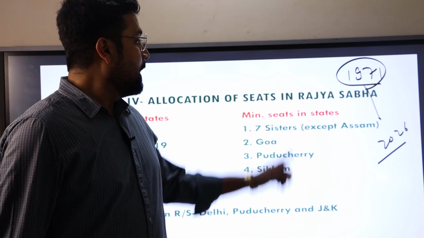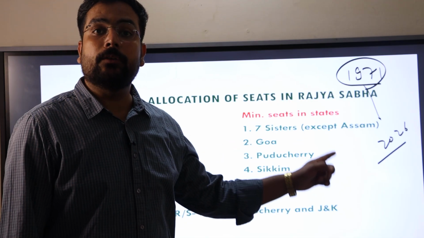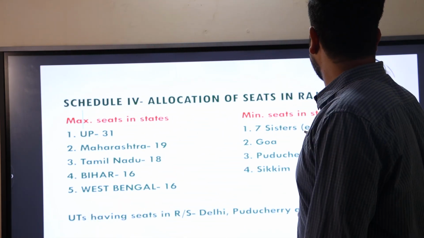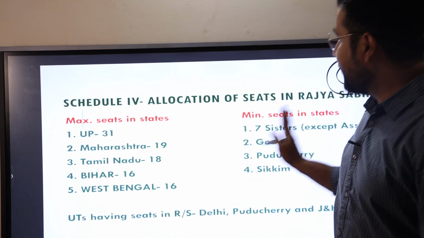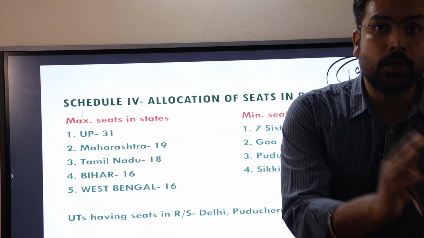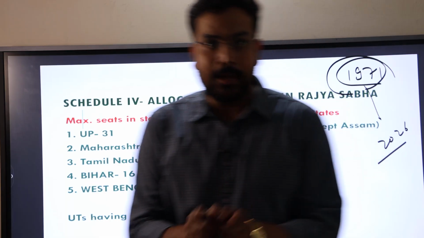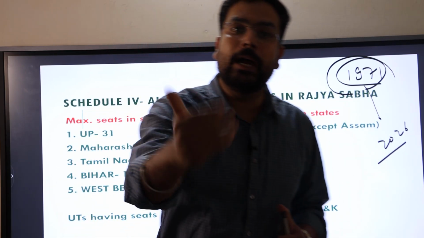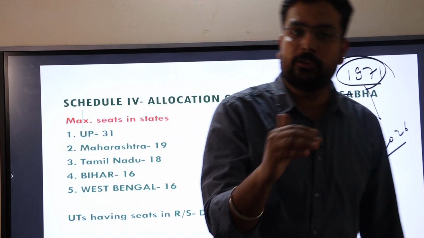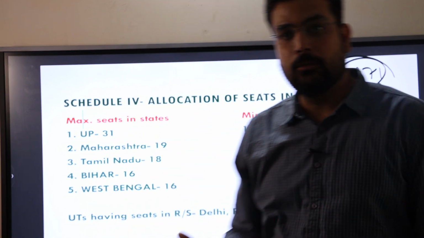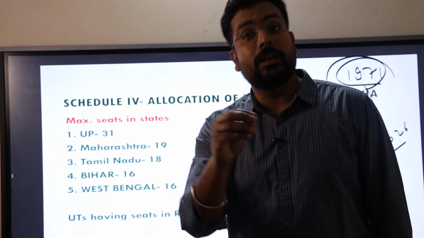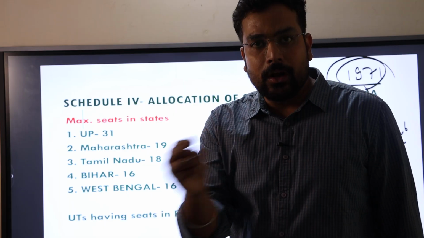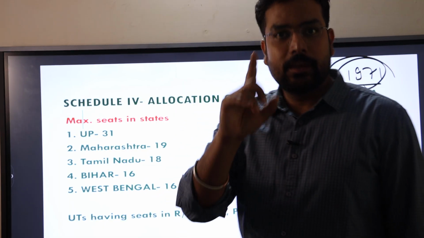So the first fact is that, as of now, allocation of seats of Rajya Sabha depends upon the census of 1971. Second, allocation is not uniform. When the population of a state is higher, the number of seats in the Rajya Sabha would be higher. When a state's population is very low, the number of seats automatically would be lower. And there are some territories called union territories which have no representation in the Rajya Sabha. Keep it in your mind.